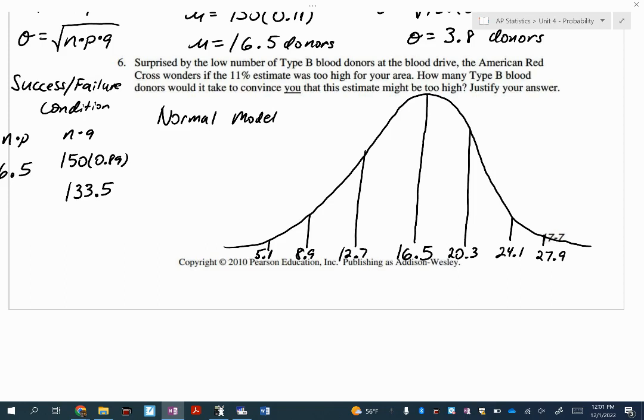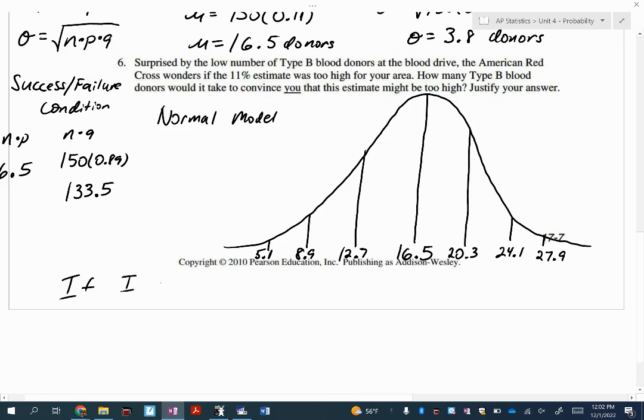You can think back to what we did in chapter 6. The AP exam is okay with you looking just past 2 standard deviations. I have always, since I was in high school, always gone to 3. So if I see 5 donors that donated type B blood or less, so 4, 3, 2, 1, or none, then I'm thinking, you know what, I think that 11% should be lower for our area. So that's what I'm going to write.